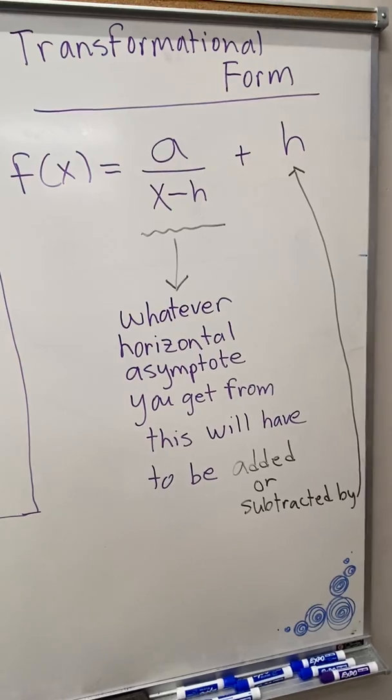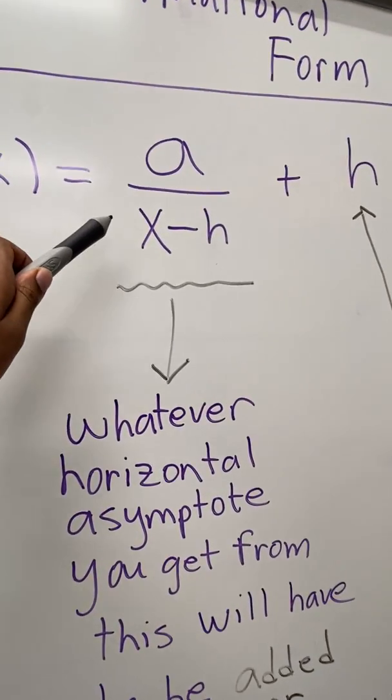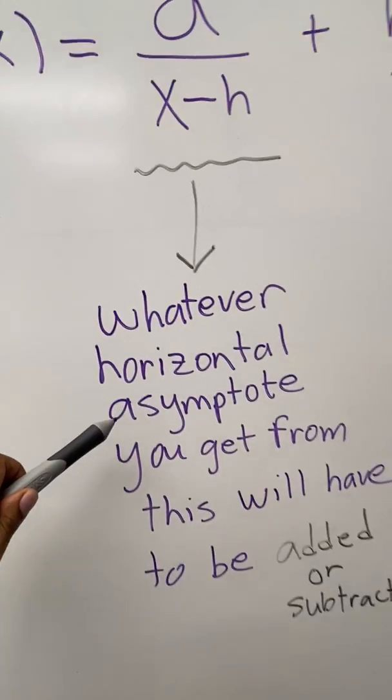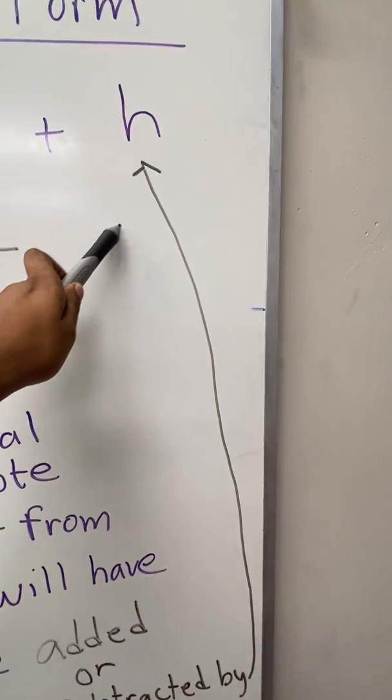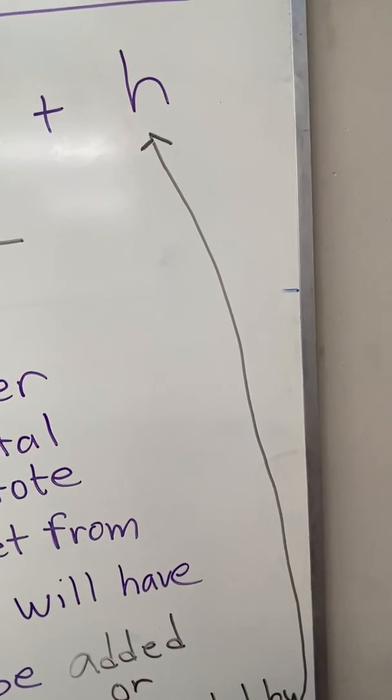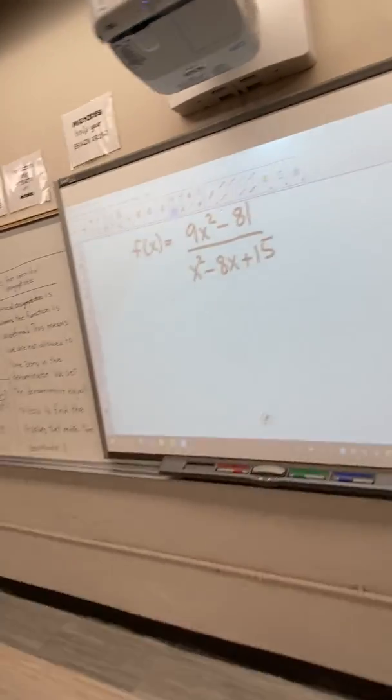You would treat it the same over here. You would just find it. So whatever you get, that would be a horizontal asymptote. And then you'll just take this value and either add or subtract it. Okay? So let's try to do this example when I get to this one.